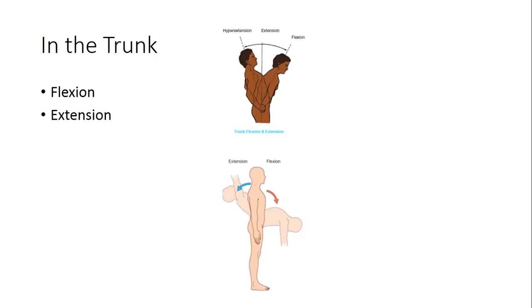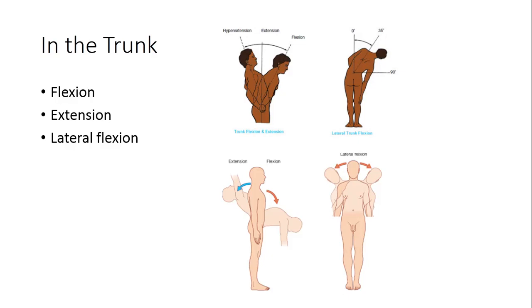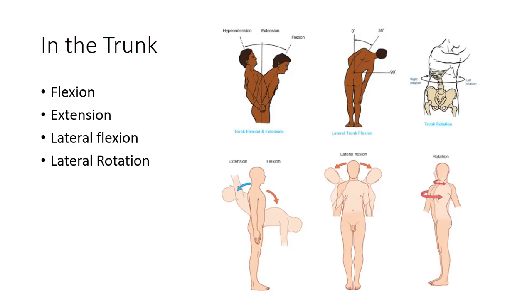In trunk, flexion and extension, forward bending of trunk is flexion as shown in these photographs. Extension means the movement opposite to that of flexion, that is upward movement. Now lateral flexion, sideward bending is lateral flexion as shown in this photograph. Sideward rotation of the trunk is lateral rotation as shown in these photographs.